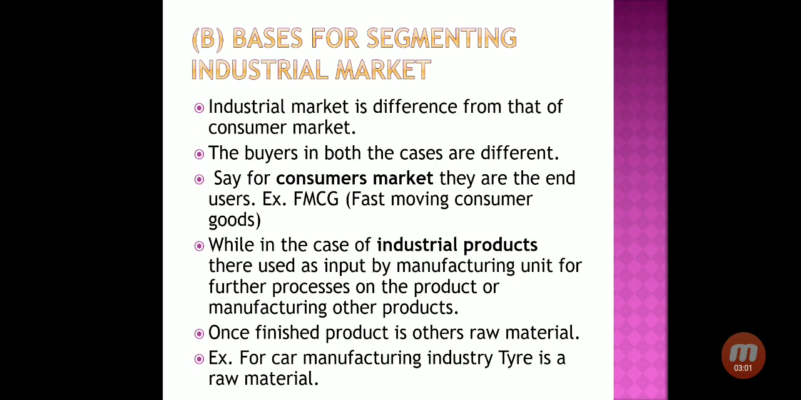For the consumer market, they are the end users. For example, FMCG, that is fast moving consumer goods. In FMCG products we can take various items, for example detergent, soap, biscuits, chocolates, salt, right? Various food products or daily routine products that we are using are known as FMCG products. We purchase all these products for our personal consumption, and we become the end users. That's why we call them consumers, right?